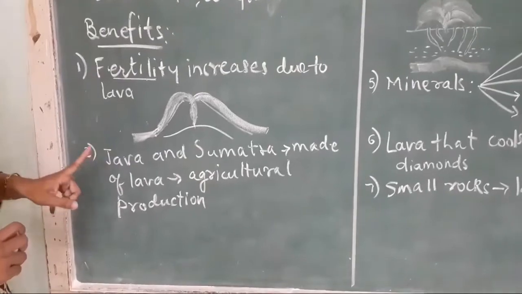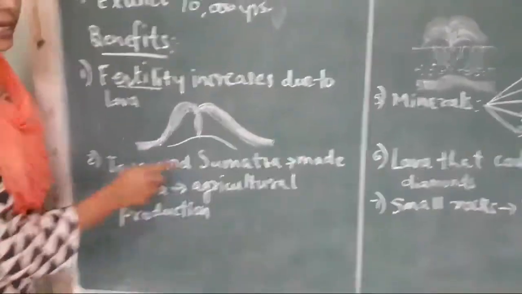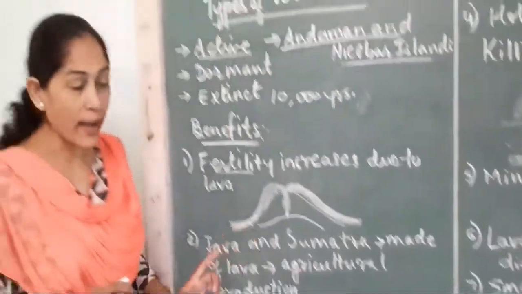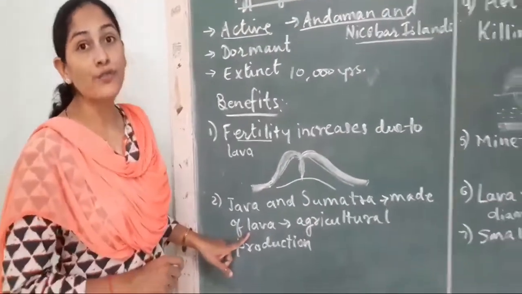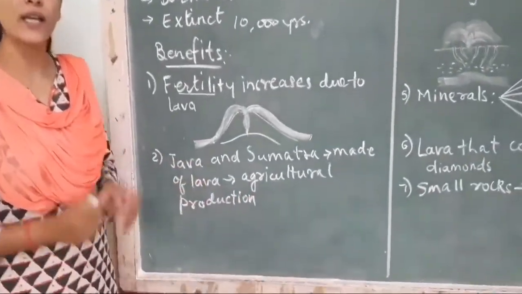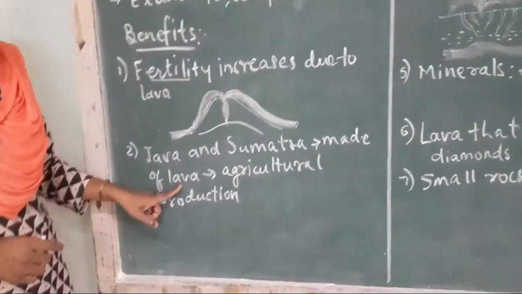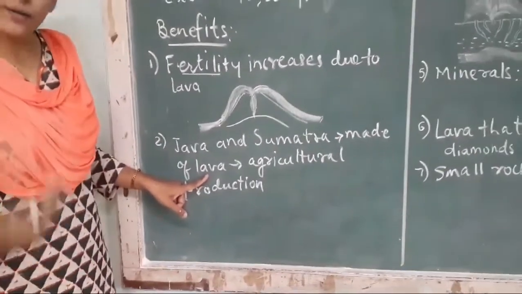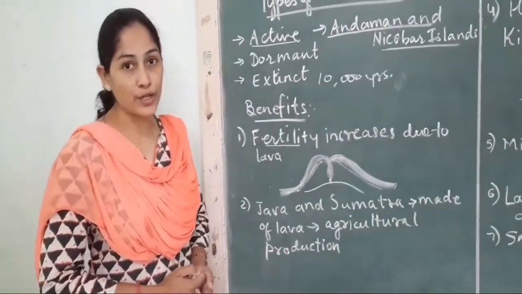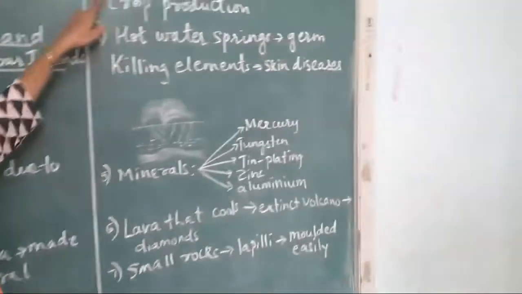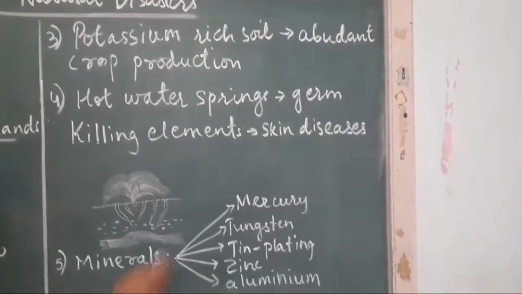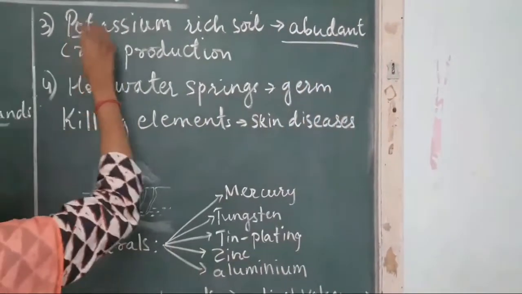Next is Java and Sumatra. These two places are in Indonesia. Indonesia is an archipelago and you will find these two islands over there. Those are made up of lava. So we can understand that the agricultural production in Java and Sumatra is excellent because of the lava. The land becomes fertile naturally with so many minerals in it, which are useful for agricultural production. The third, potassium rich soil increases the crop production. So you will find abundant crop production where potassium is there.